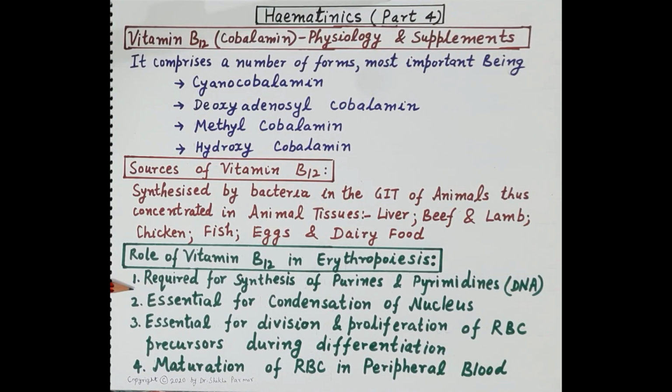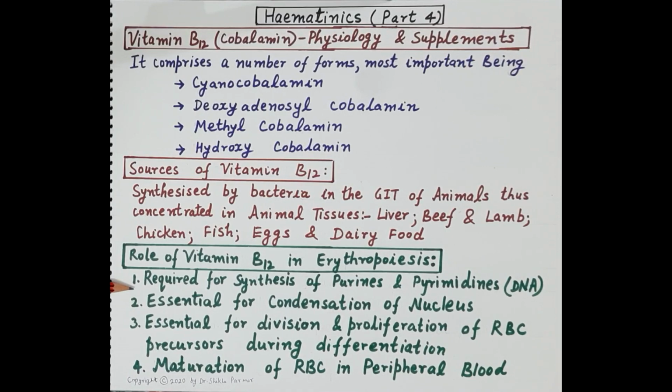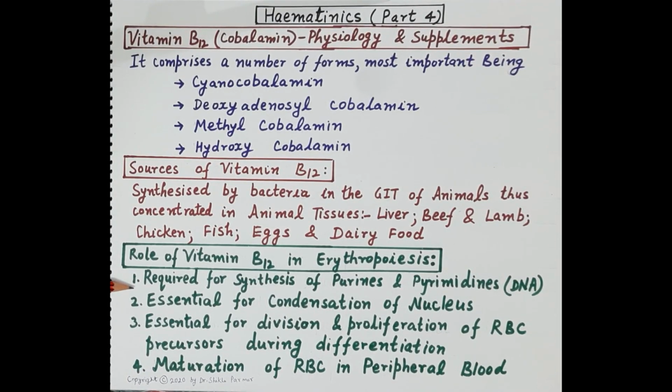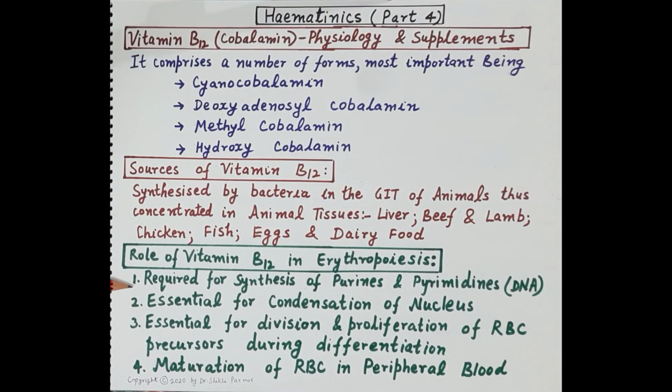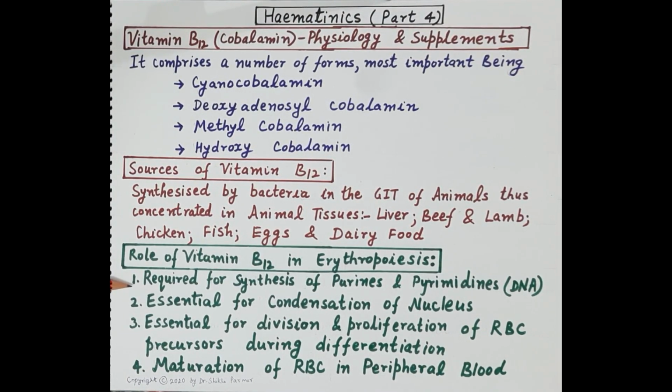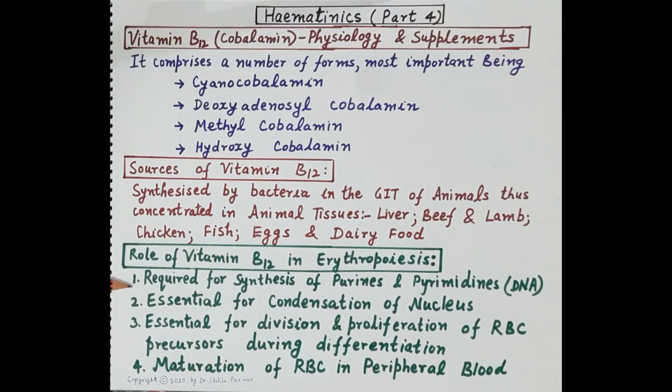And I have also covered the requirement of vitamin B12 during the process of erythropoiesis, that is how vitamin B12 is useful for the development of proerythroblast to erythrocyte. So, if you wish, you can refer to that first video on the process of erythropoiesis, that will be very helpful for you to understand all the videos on hematinics.